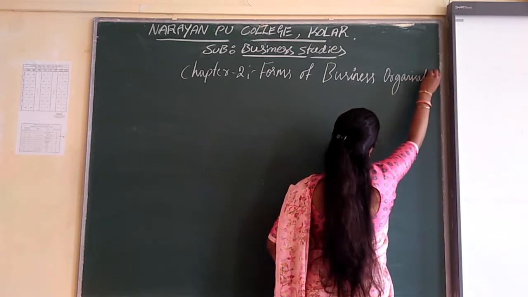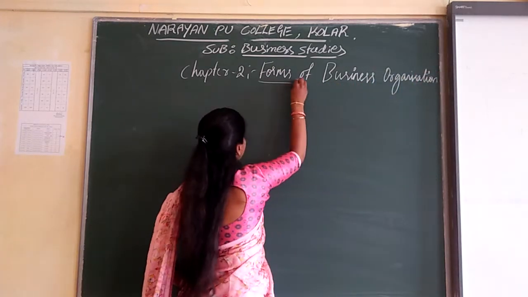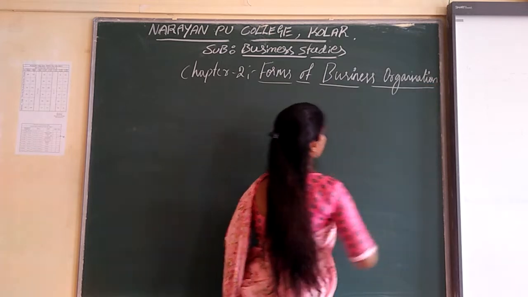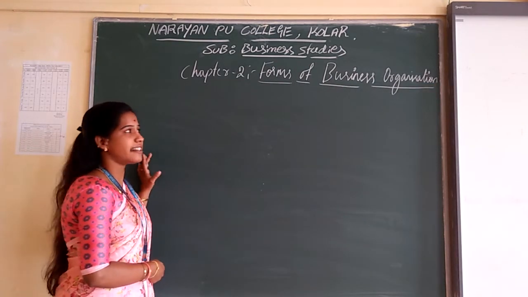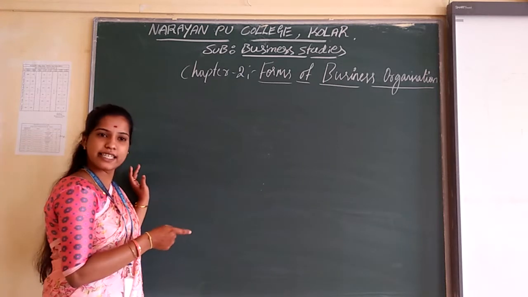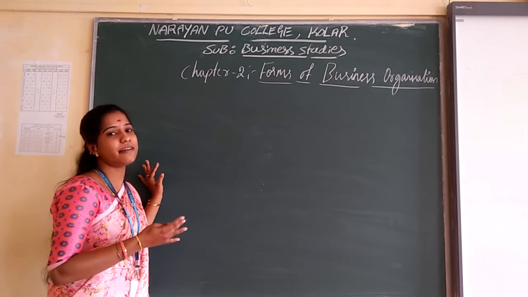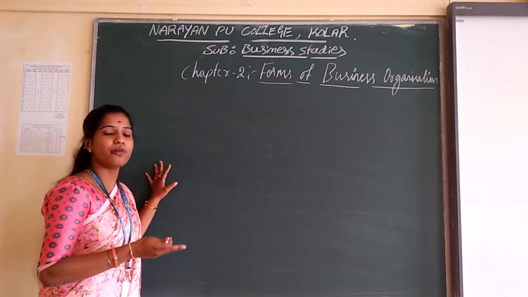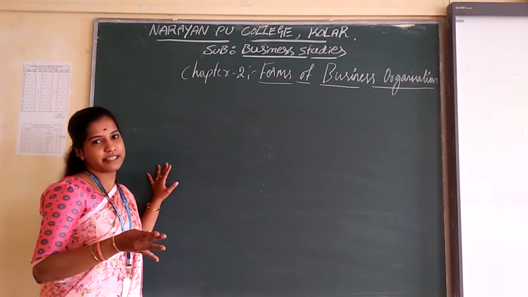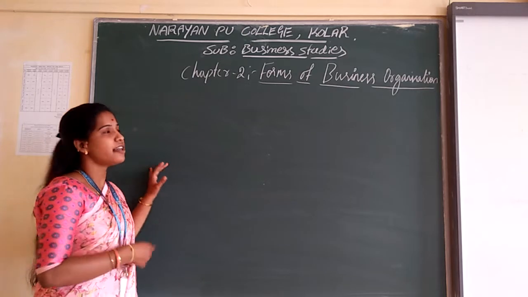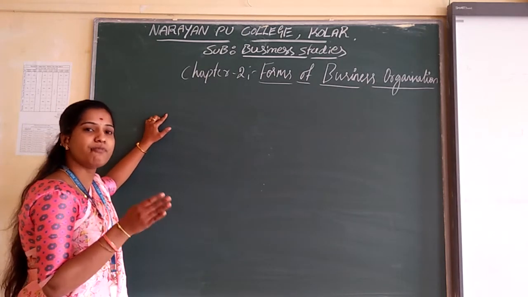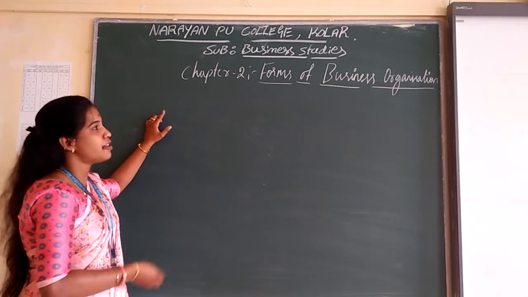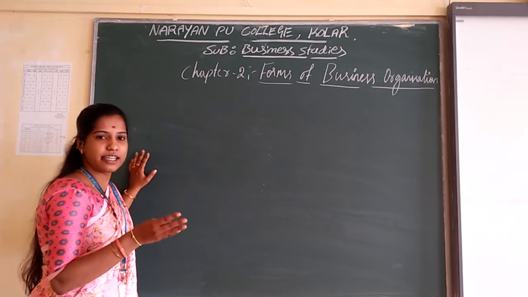Forms of business organization means that if you want to start a business, you have to know what different kinds of business organizations there are. In this chapter, you are going to learn the different kinds of business organization. So what are those business organizations?